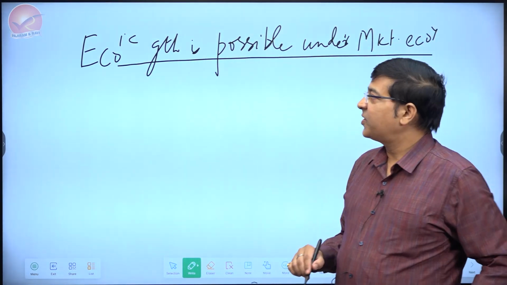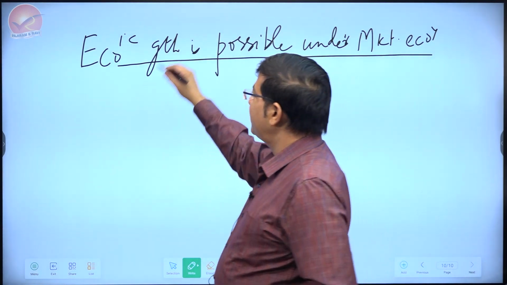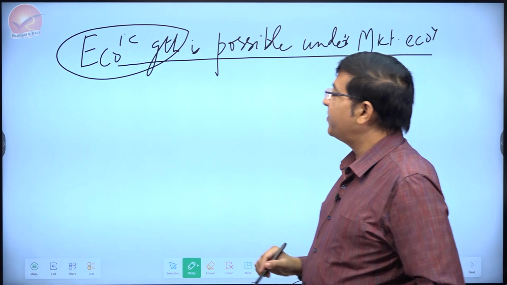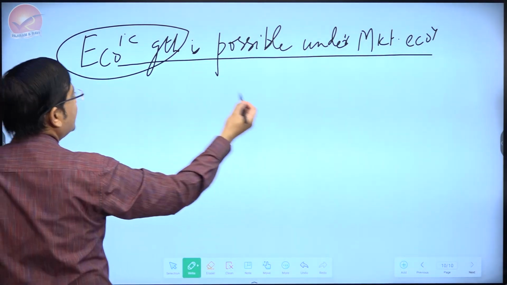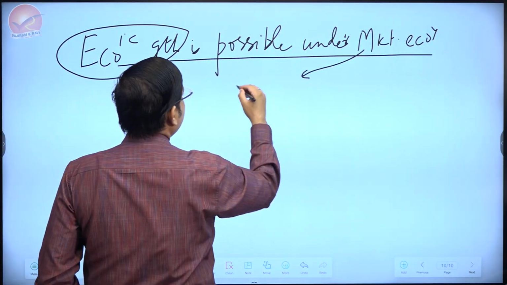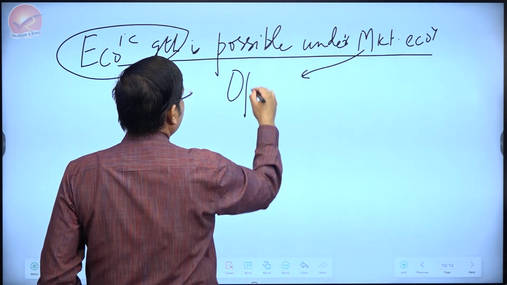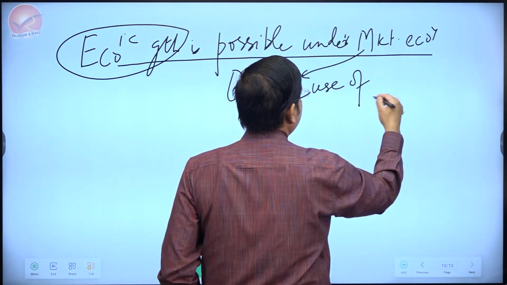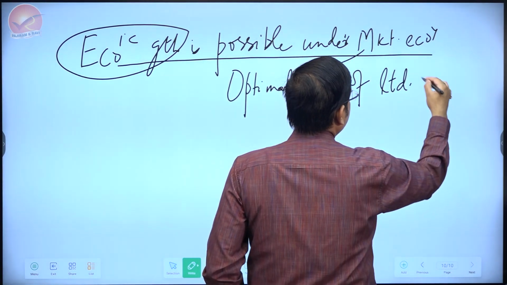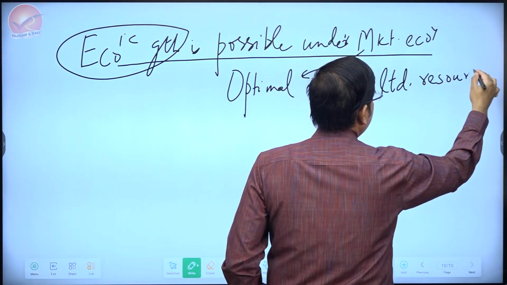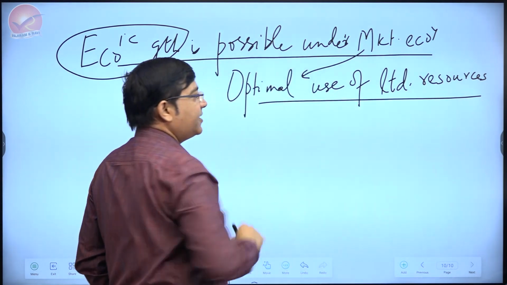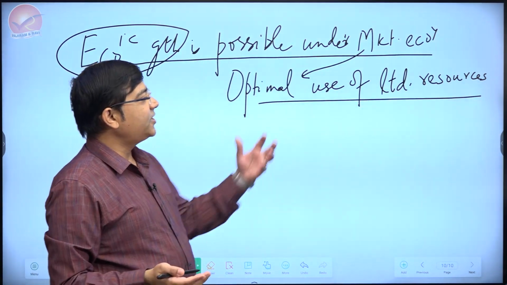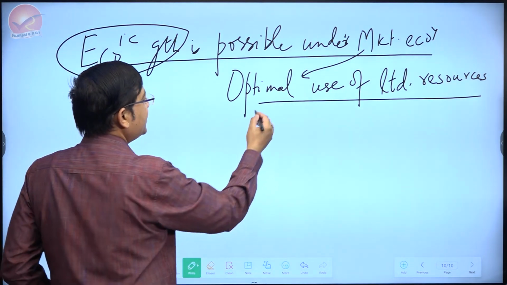Okay, economic growth is possible under market economy, which is one of the components of inclusive growth, don't forget. How can we say economic growth is possible? Because the market economy often leads to optimal use of the limited resources. When we talk of demand and supply, we mean the demand and supply is determining the resource use, so there is optimal use of limited resources.